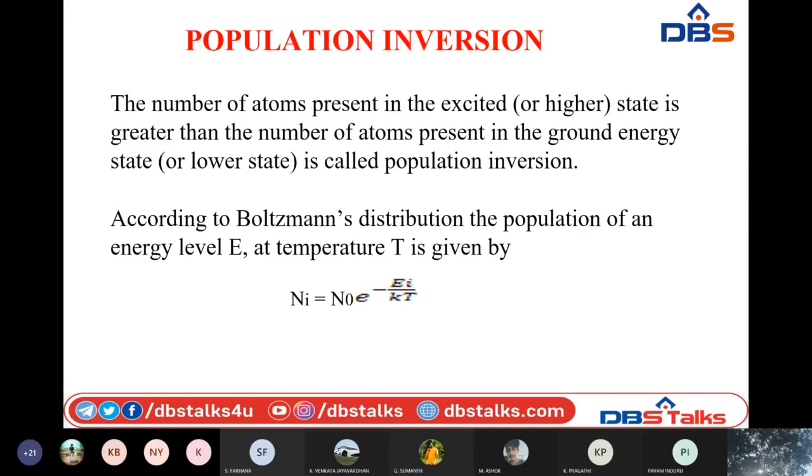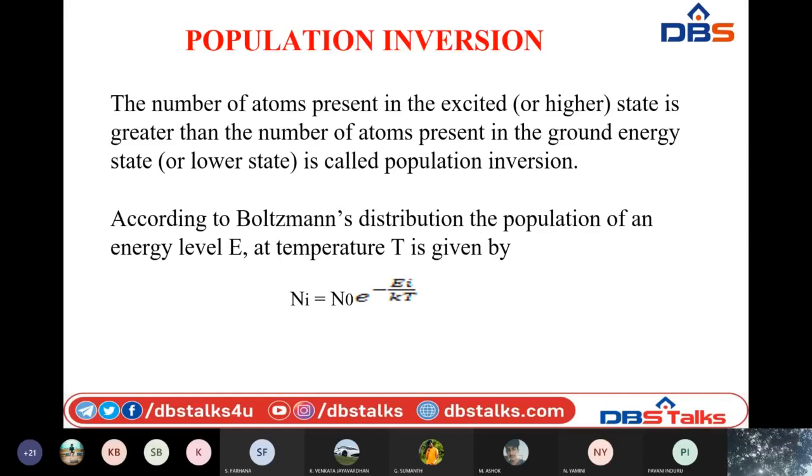Why is it necessary? Because if we have only atoms present in the ground level, then stimulated emission will not take place quickly. Though it takes place, it requires a large amount of time, whereas a light source will not wait for that amount of time. That is why it is necessary to raise the atoms very quickly from the ground level to higher energy levels. Similarly, before completion of their lifetime, we need to get them back very quickly. That is why population inversion is created, by supplying an external amount of energy. That is nothing but the pumping mechanism. This we will discuss in the next class.